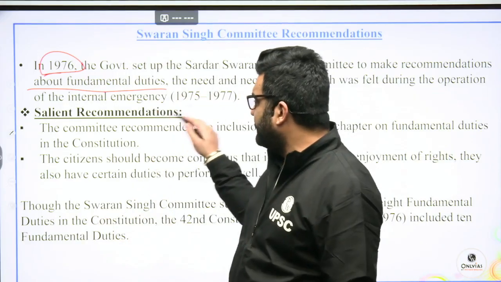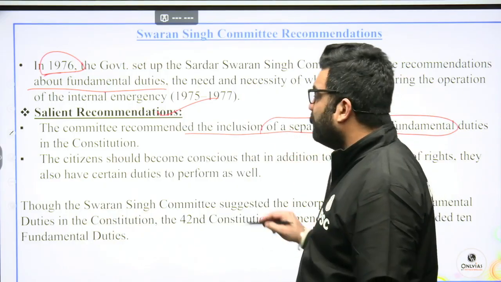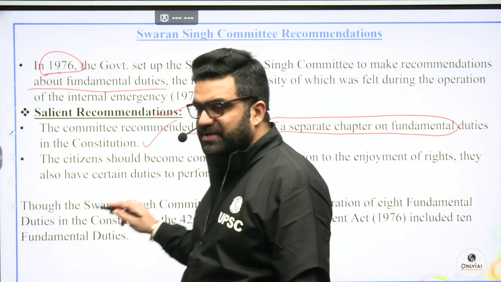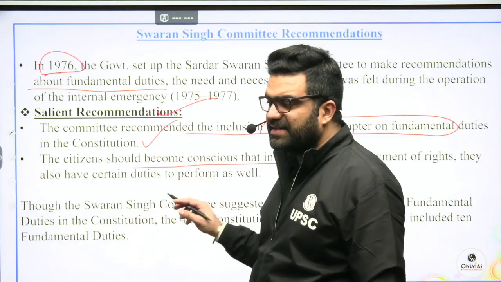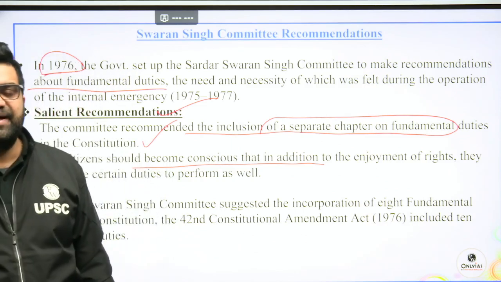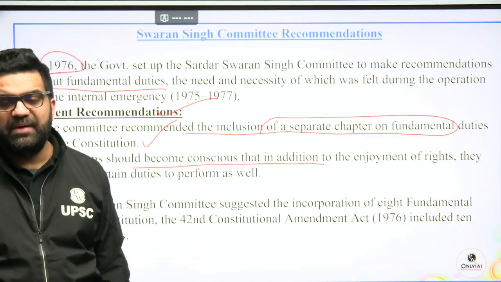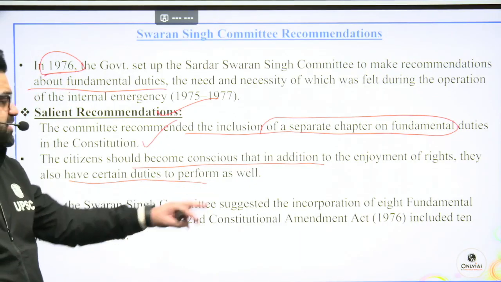So, salient recommendations: the committee recommended the inclusion of a separate chapter of fundamental duties. This was accepted by the government. The citizen should become conscious. The committee said that the citizen should become conscious that if they are enjoying fundamental rights, they have to abide by some fundamental duties also. They have to perform certain duties as well.